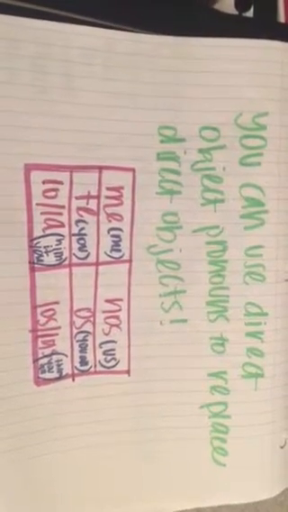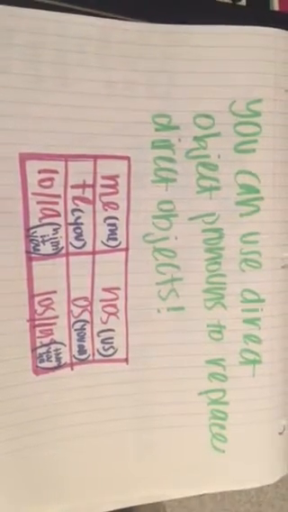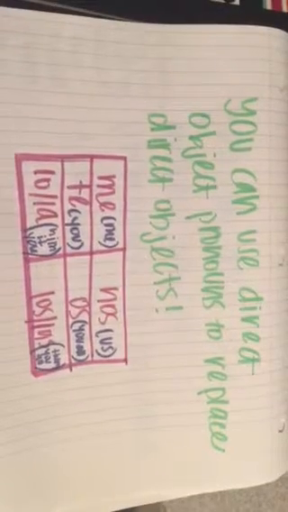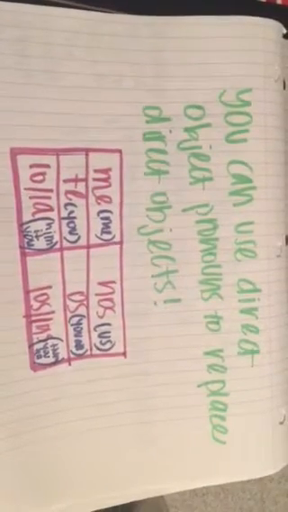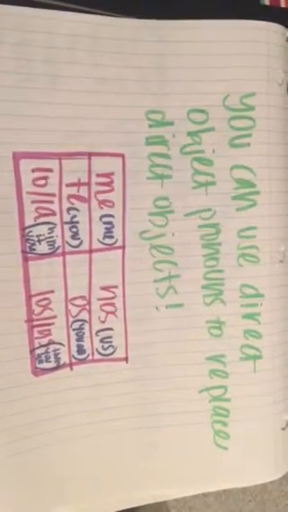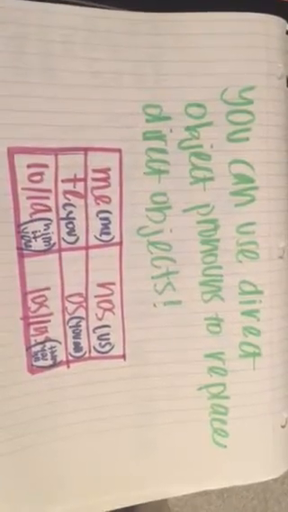You can use direct object pronouns to replace direct objects. For example, me, te, lo, la, nos, os, los, las is the conjugation that goes with that. Me is me, te is you, lo, la is him, it, or you, nos, us, os is you all, and los or las is them or you all.